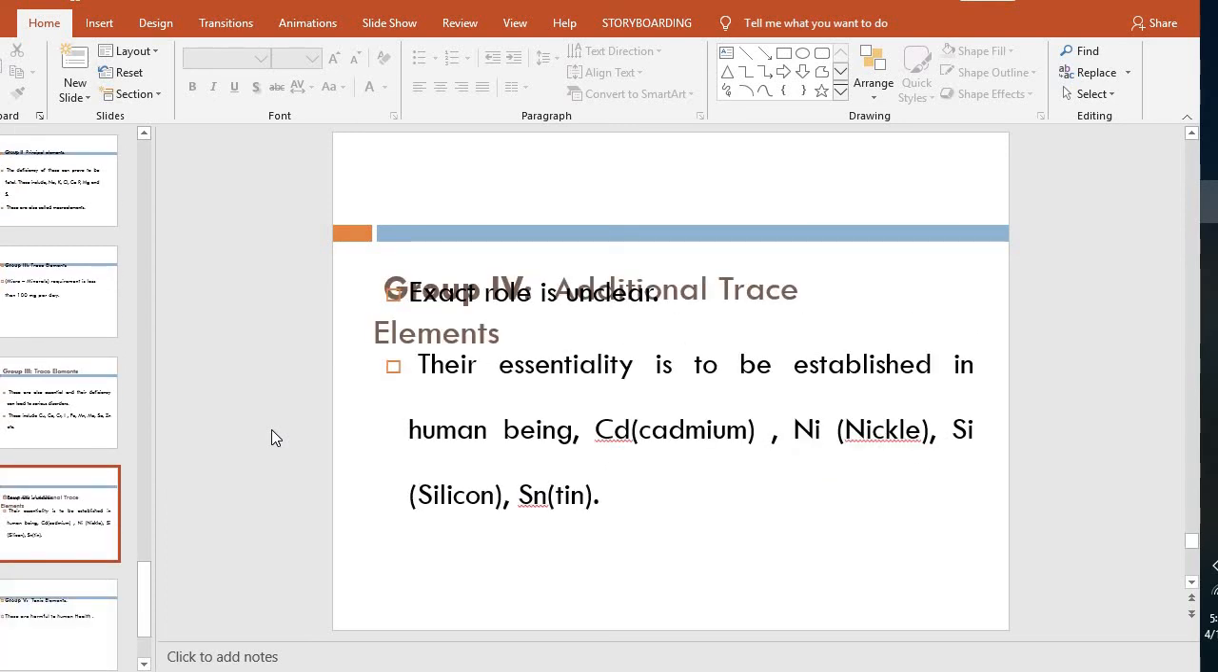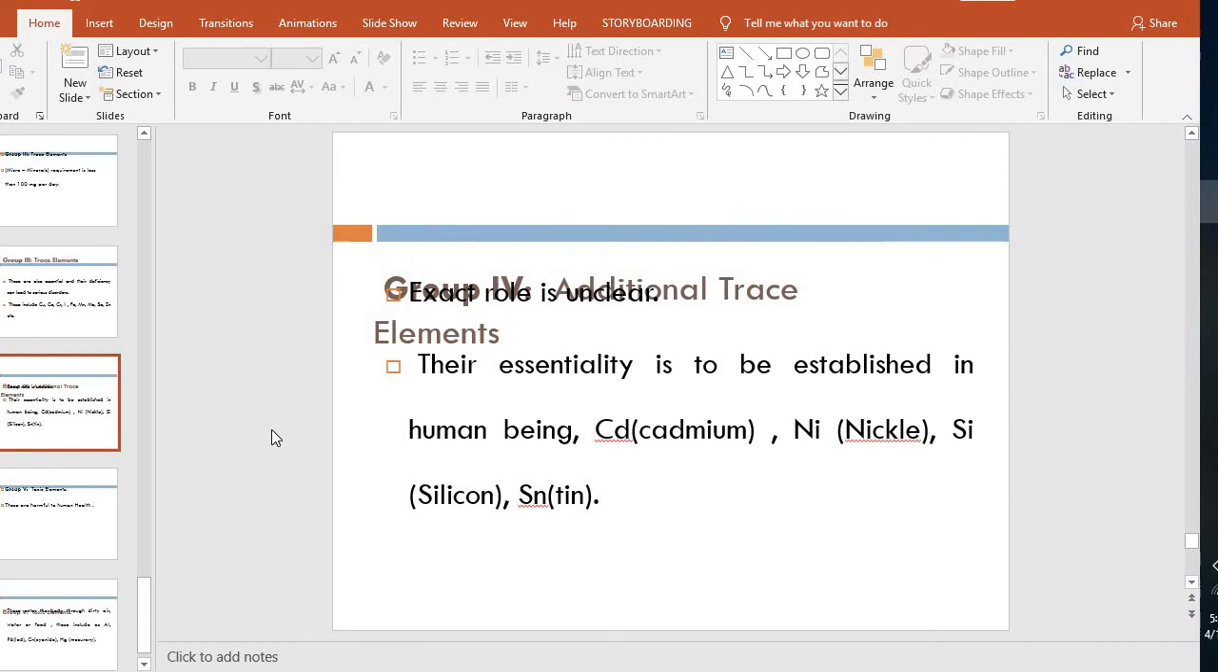Then group 4. In group 4, we include the elements that are essential in diet, but their functions are not yet established in the human being. These are cadmium, nickel, silicon, and tin.